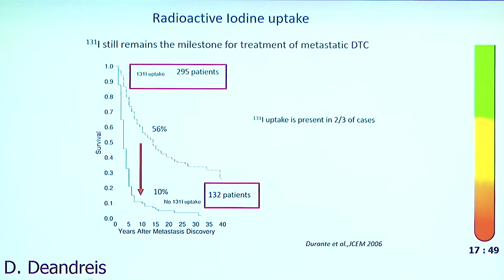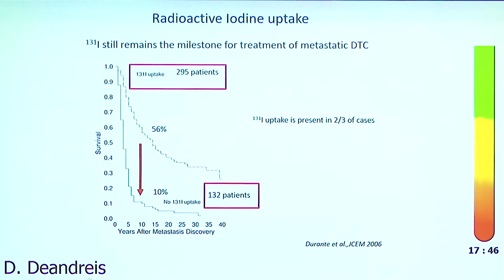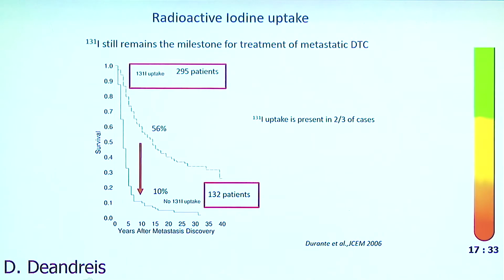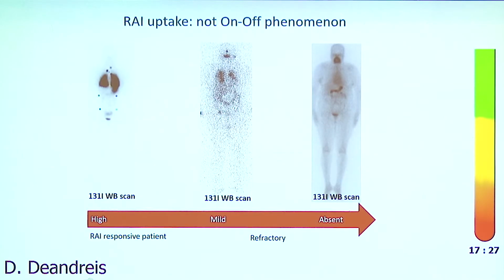In the largest series that are available, we know that, of course, if we want to use radioactive iodine, we need radioactive iodine uptake. Radioactive iodine uptake is present in two-thirds of the patients with distant metastases. In one-third, there is no radioactive iodine uptake. But radioactive iodine uptake is not just an on-off phenomenon, so we have a really heterogeneous uptake: patients with really high avid metastases, patients that are negative to radioactive iodine, and mild uptake. So refractory thyroid cancer sits in between the mild and the absent uptake.